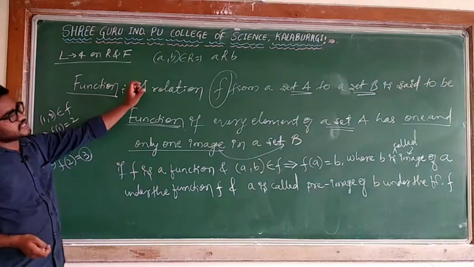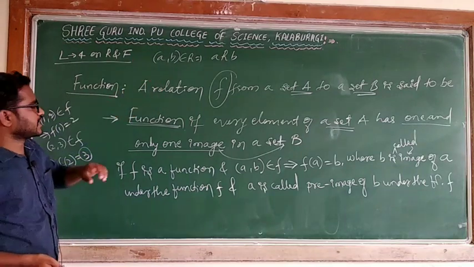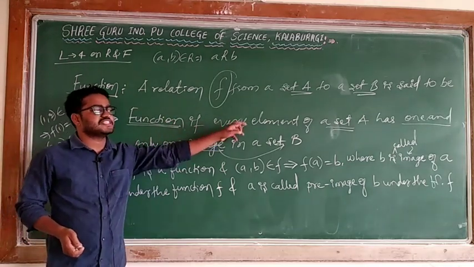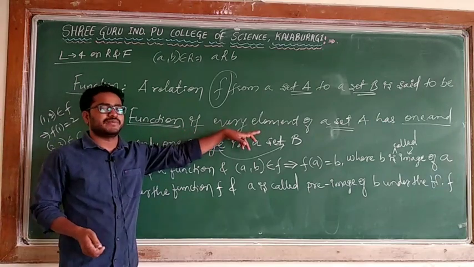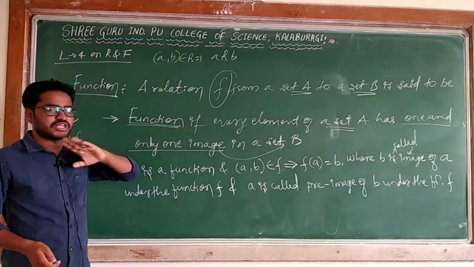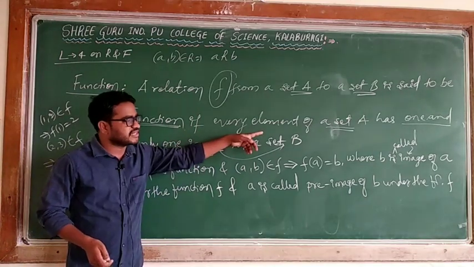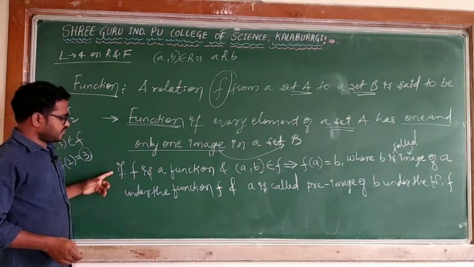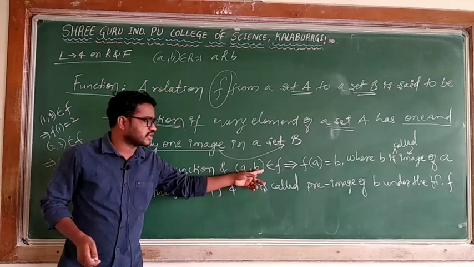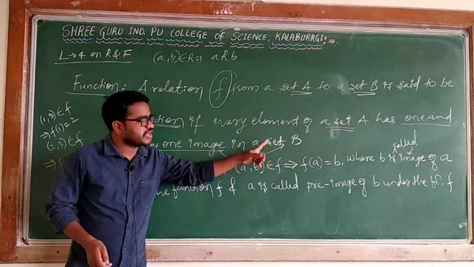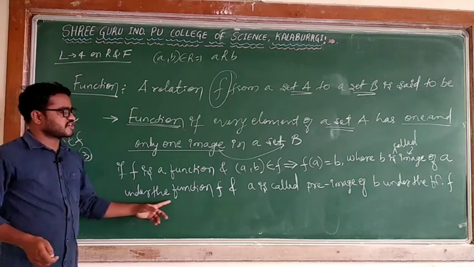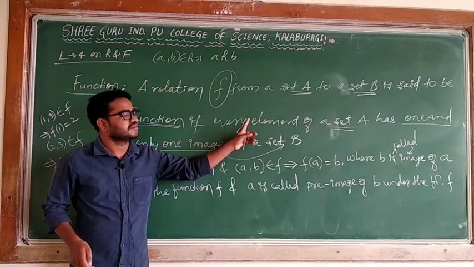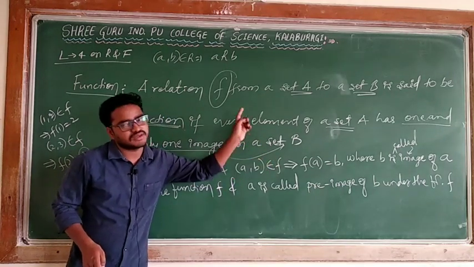Function is what? A relation f from a set A to a set B is called a function if every element of set A has one and only one image in set B. Keep in mind, every element of set A means no element is left. If any element is left without an image, that is not a function. If f is a function and (a, b) belongs to f, it implies that f of a is equal to b, where b is the image of a under the function f, and a is called the pre-image of b under the function f.